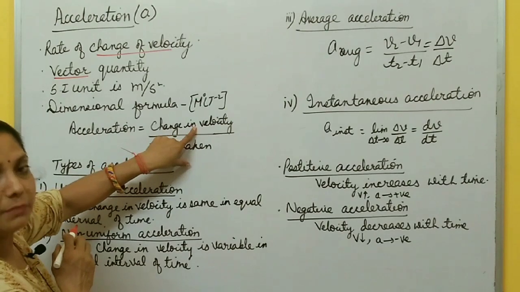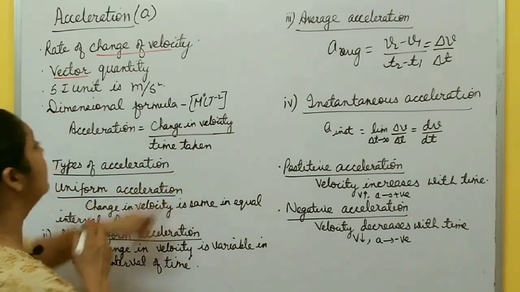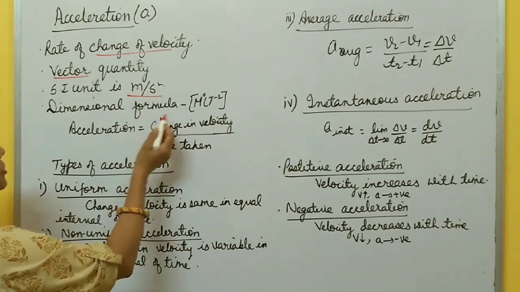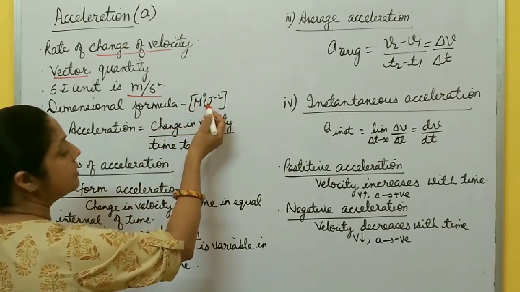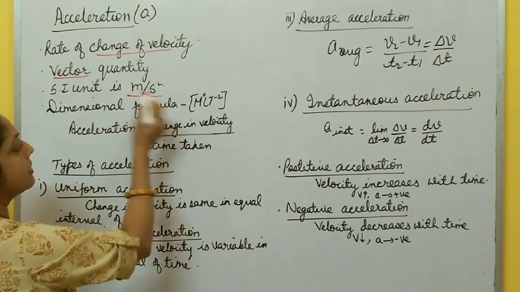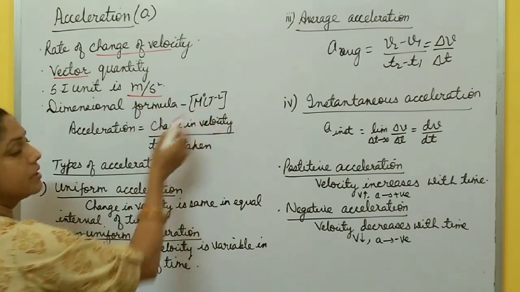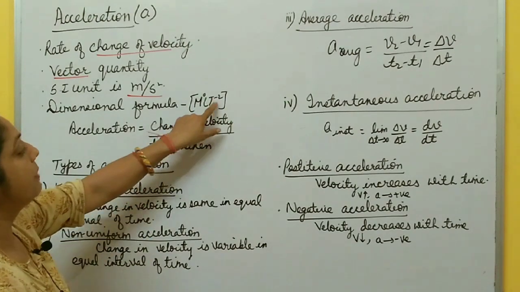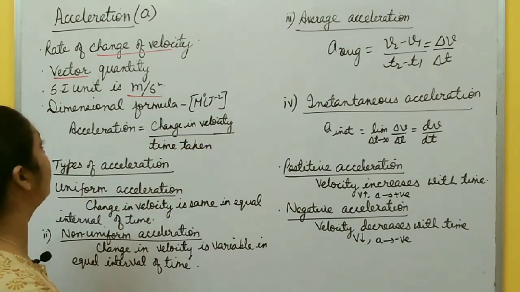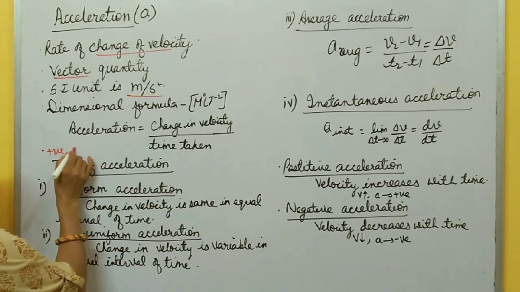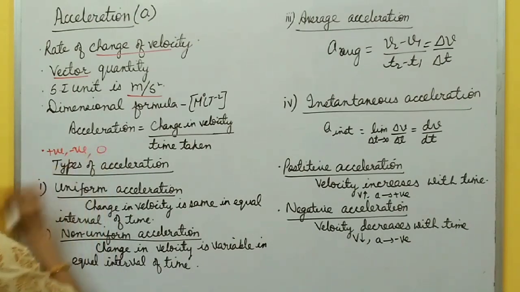SI unit of velocity is meter per second and time is in seconds. So its SI unit is meter per second square, and dimensional formula becomes M to the power 0 L T to the power minus 1. Dimension of meter is L and second square is T square. So T to the power minus 2. This is the dimensional formula.